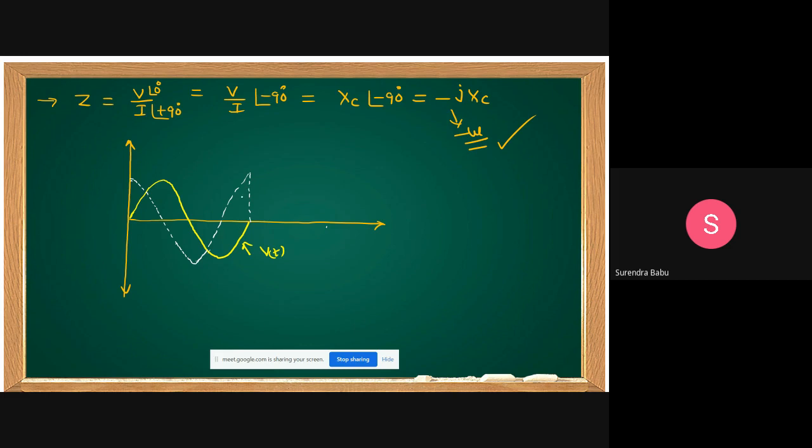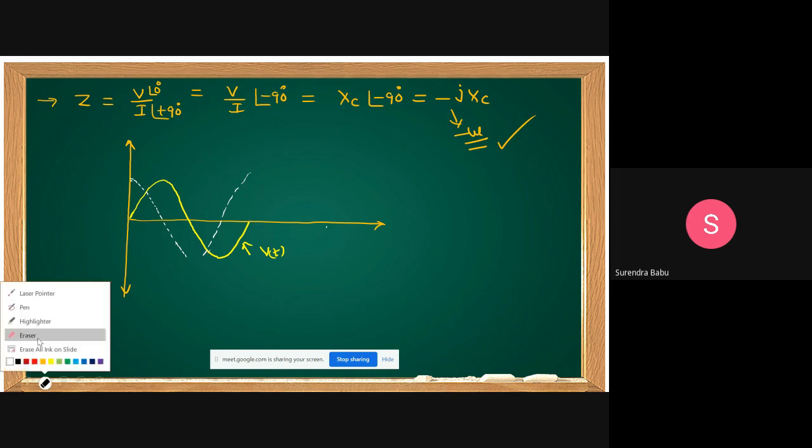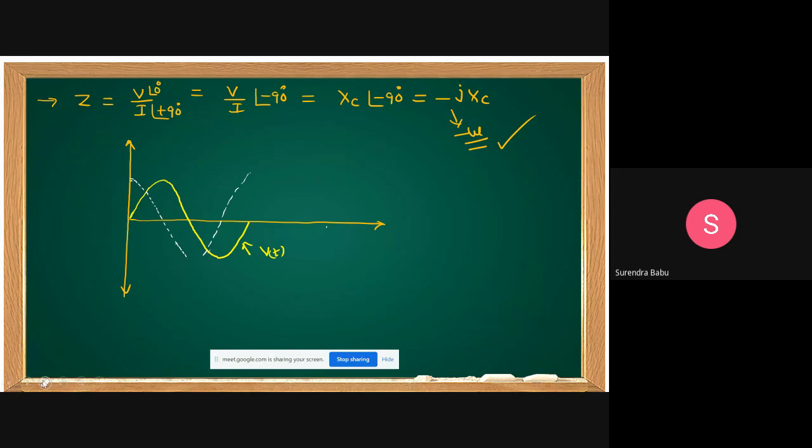This is the cosine waveform. Now multiply these two. If you multiply these two, what can you get? We can get the power curve.